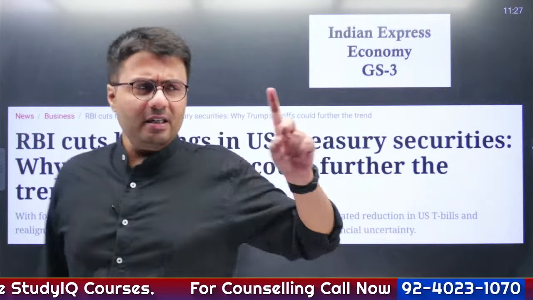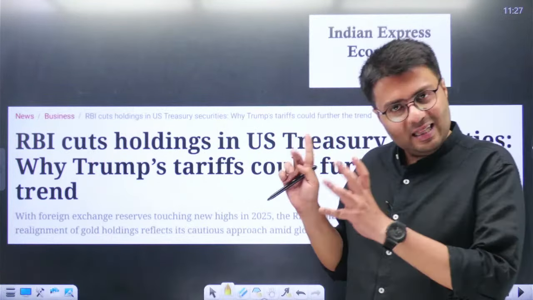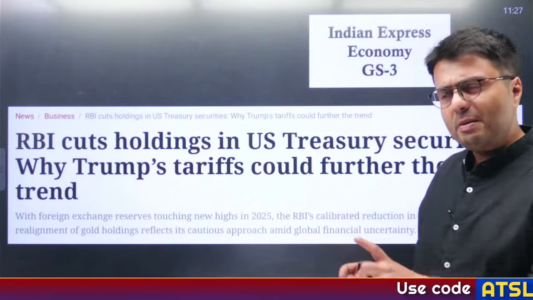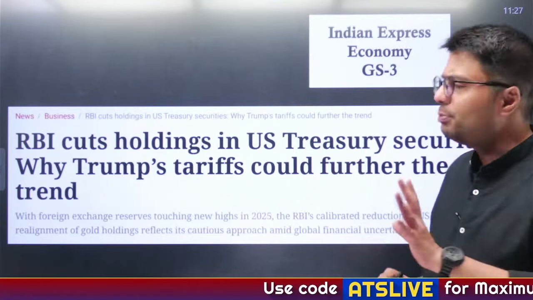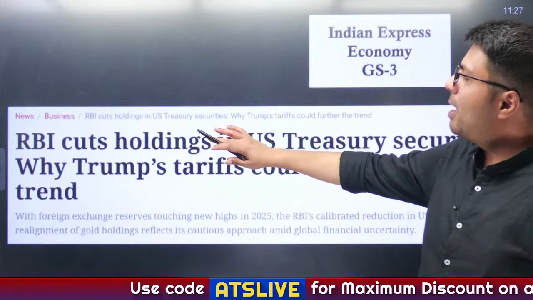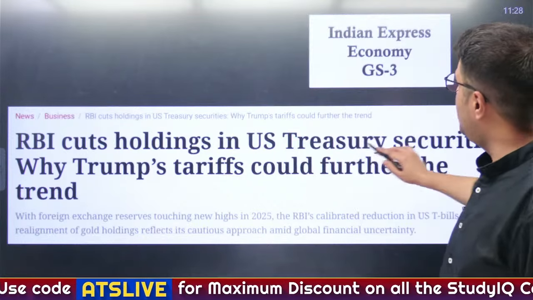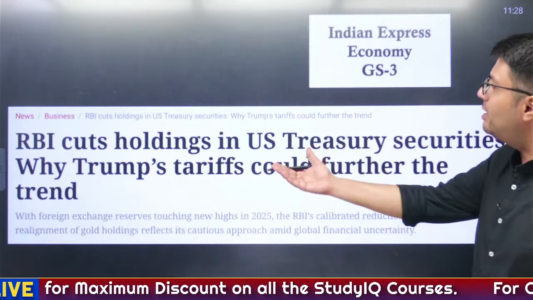Now moving to the second article. This article, I guess, appeared in the newspaper a few days back, but we had missed out on it. This is very important in light of current circumstances in US politics, right? I've attached the screenshot of the website, but it appeared in the newspaper in the Explained section only. Now, the RBI has cut holdings in US treasury securities. Why Trump tariffs could further this trend, right? So, how is Trump determining what RBI would do? I will tell you, no need to remember.